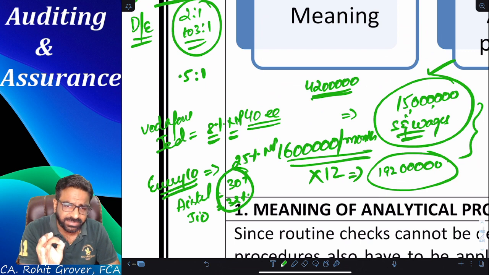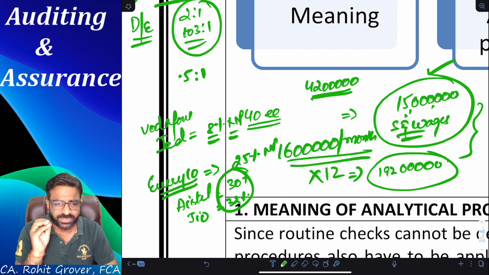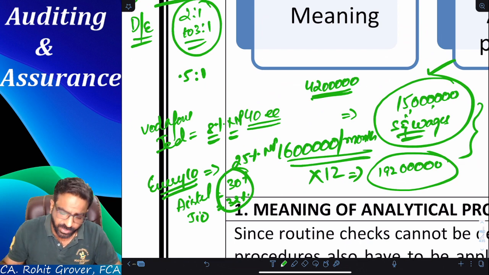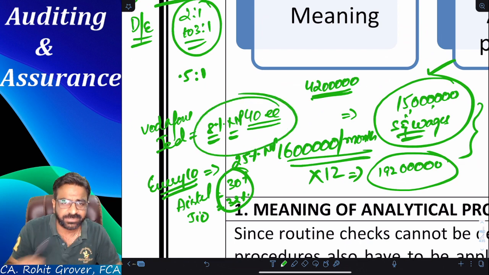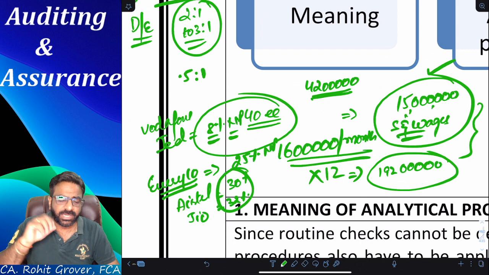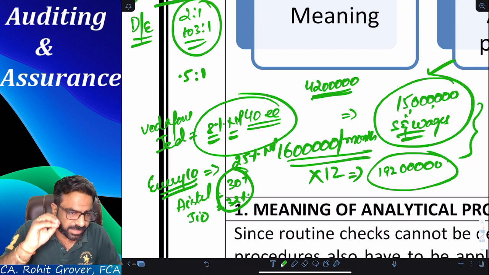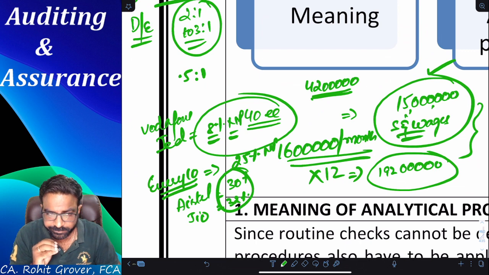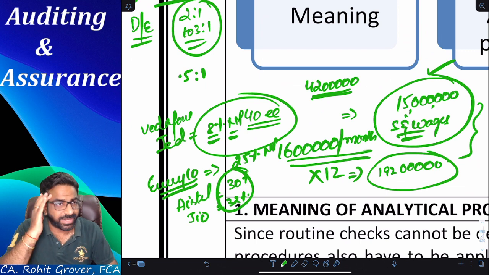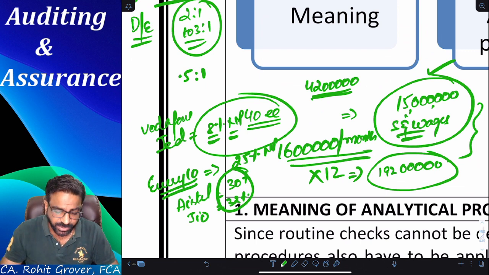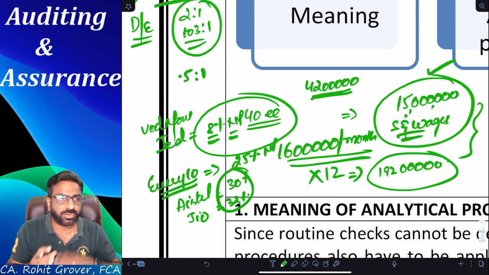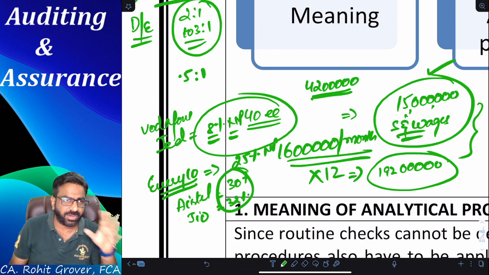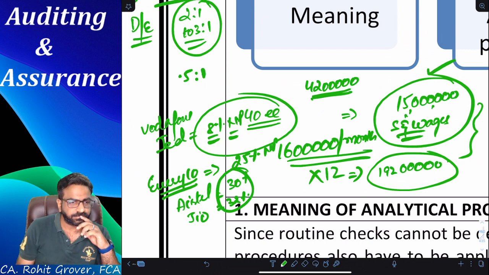Airtel is getting 30%, Jio is getting 32%, the industry rate is 25%, whereas Idea Vodafone is able to fetch only 8%. It means there is some problem with the internal control system or the functioning of Idea and Vodafone, or not? Yes. This is called analytical procedure. And what I told you just now is called interfirm and intrafirm comparisons. Did you all understand the point or not?